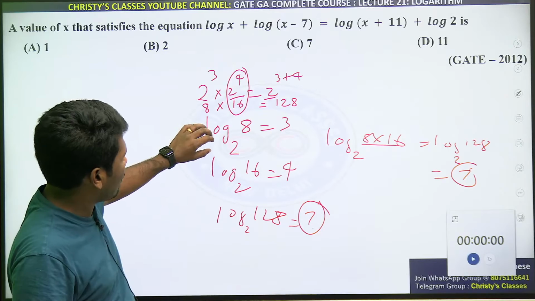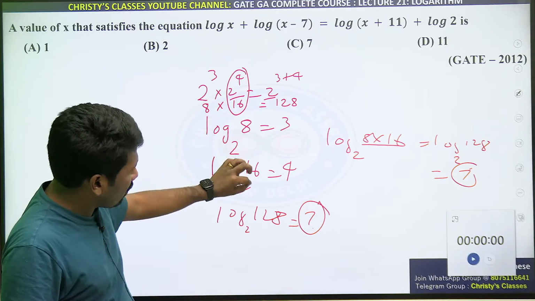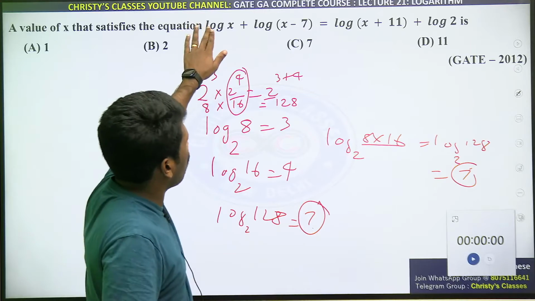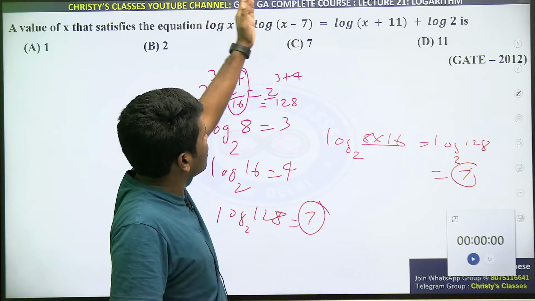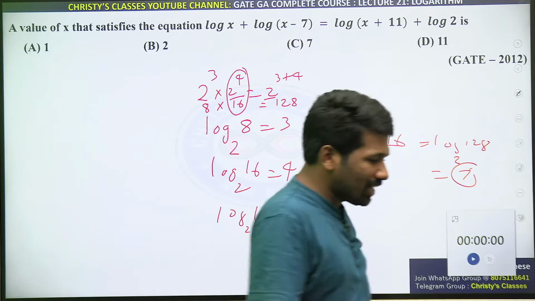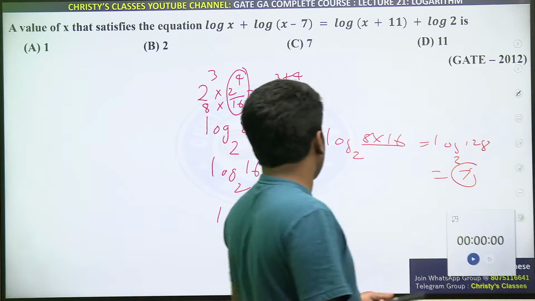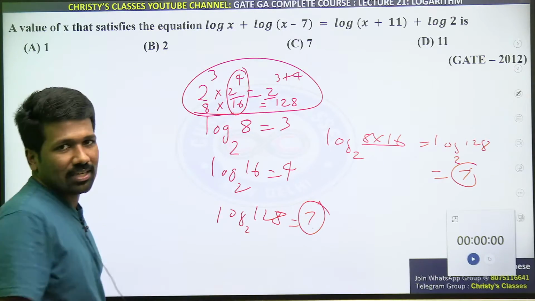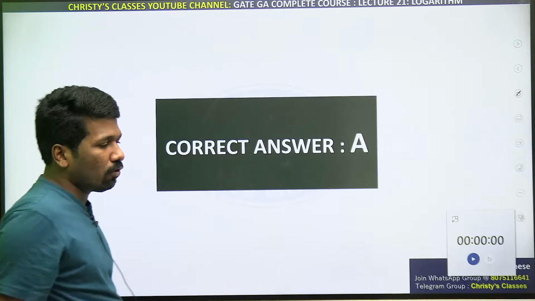That means we can say log x into y will be log x plus log y. Here log x plus log y is log of x into y. Here y is x plus x minus 7. Are you understanding? Instead of by-hearting the rule, understand it with exponents. Exponents में हम already ये rule discuss किया. वो rule का ही different form है ये.